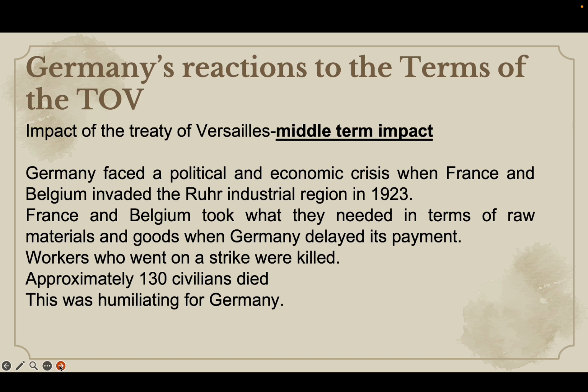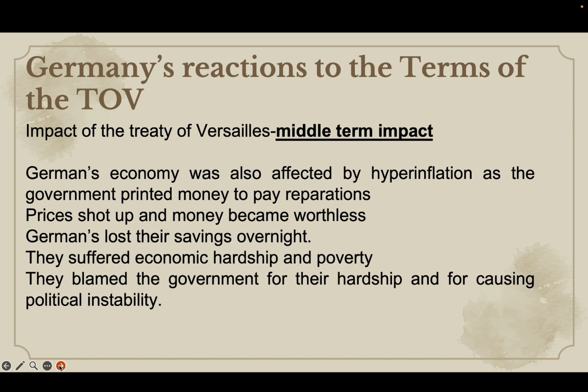So this was really humiliating for Germany because Germany could not even seek any kind of redress, because this was legal. What France and Belgium did, stepping into German territory and taking what they wanted, was made legal by the terms of the Treaty of Versailles. And this was very humiliating for Germany.